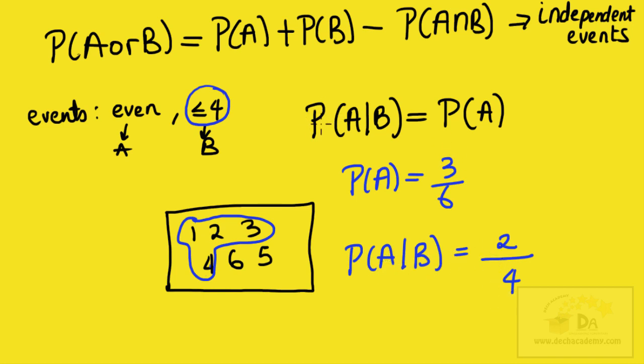Now, for events to be independent, the probability of event A given event B must be equal to the probability of event A. Here, the probability of event A is 3 over 6, which is 1 over 2. The probability of event A given event B has occurred is equal to 2 over 4, which is also equal to 1 over 2. As you can see, they are the same. So events A and B are independent.